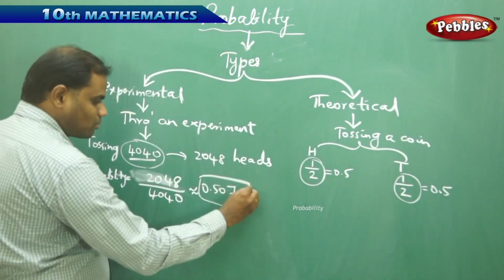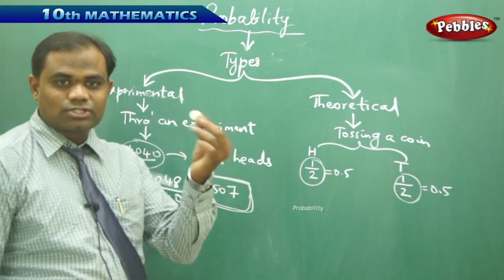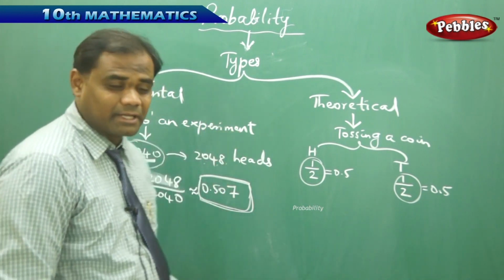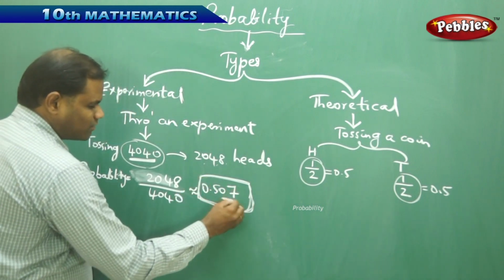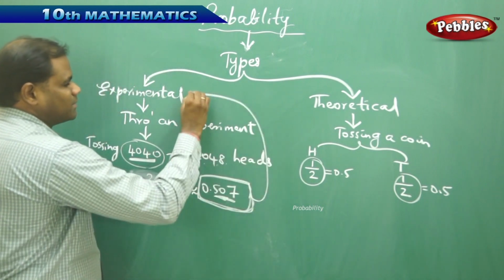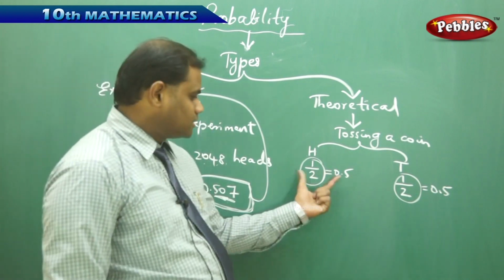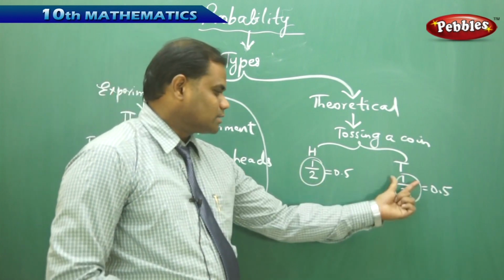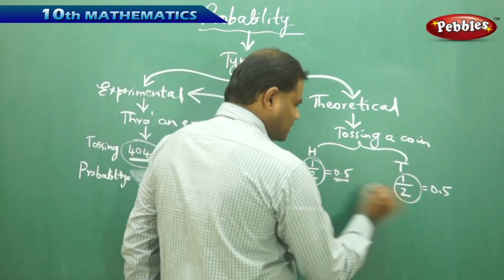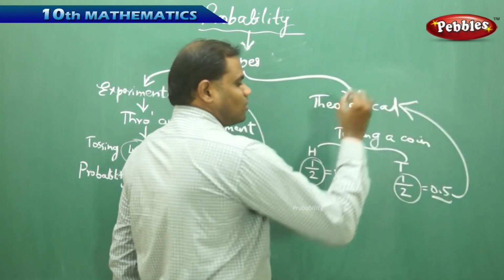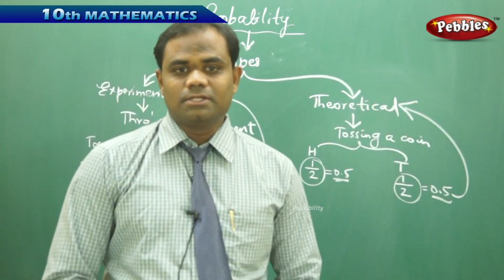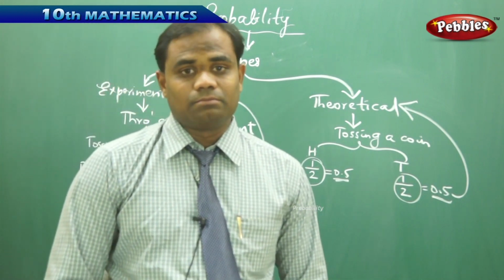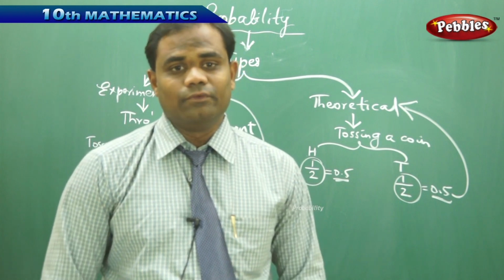So my experimental probability of the same coin, when it is tossed 4040 times, gave me 2048 heads, which makes me understand that the probability is 0.507 through the experimental probability. The theoretical probability makes us understand that one head out of two possibilities and one tail out of two possibilities gives me 0.5. This is how we differentiate between the theoretical and the experimental probability, the types of probabilities which we have discussed here.